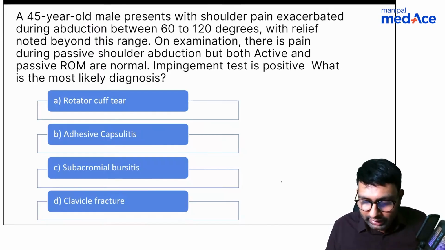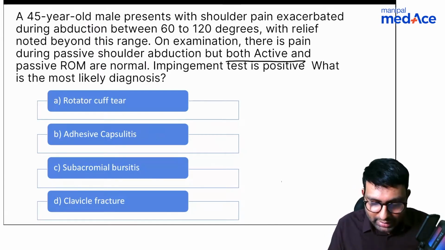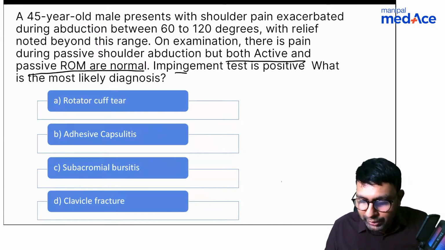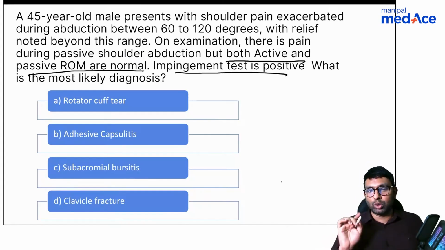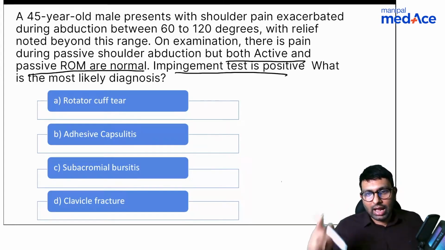And also a few other keywords: both active and passive ROM are normal and impingement test is positive. This is something you didn't tell me. You only told me about 60 to 120 degrees. Other keywords are the impingement test and the movements also.